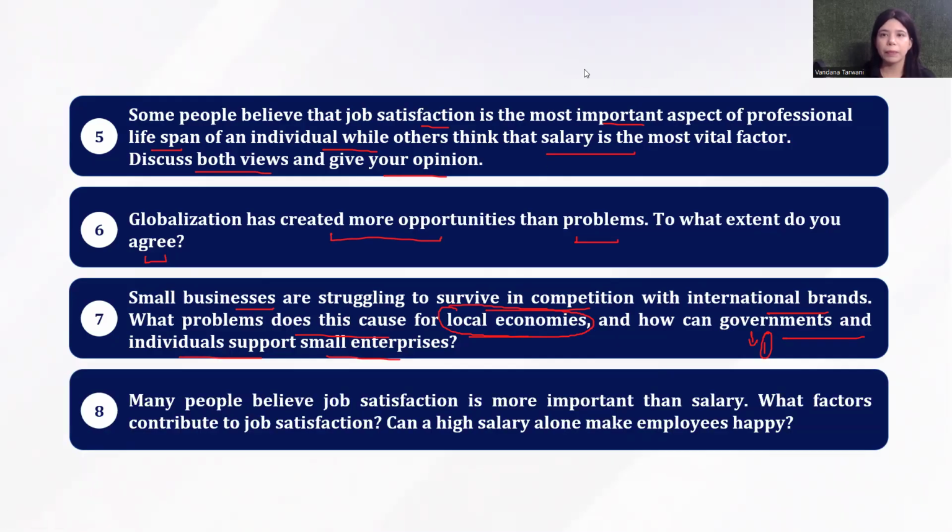It says many people believe job satisfaction is more important than salary. What factors contribute to job satisfaction? Can a high salary alone make employees happy? A classic direct question essay. You need two body paragraphs for each of the questions. But look at the first question. It says, what factors contribute to job satisfaction? So you need to state more than one factor in the first body paragraph and explain them nicely if you are aiming for a high band score.